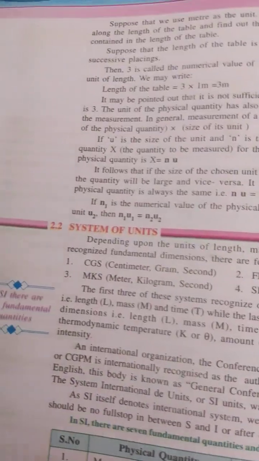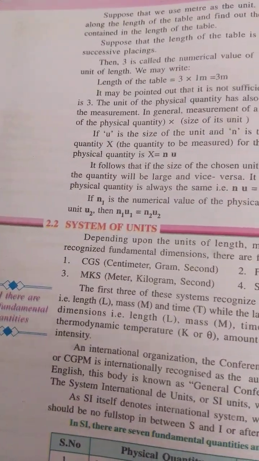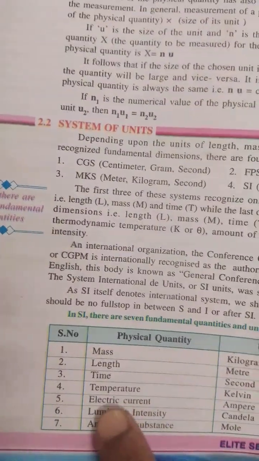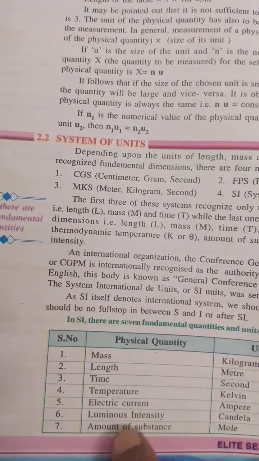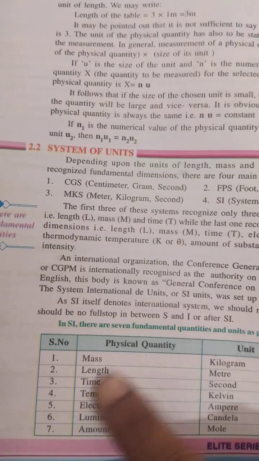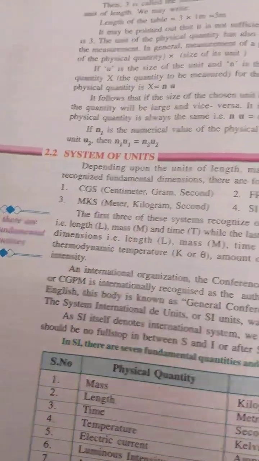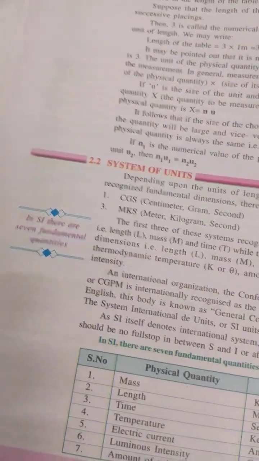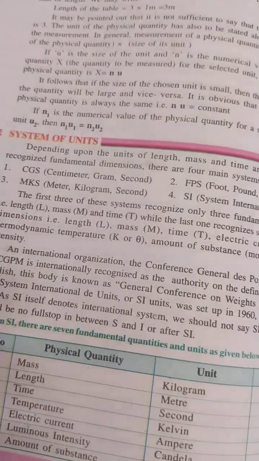The fundamental physical quantities are mass, length, time, temperature, electric current, luminous intensity, and amount of substance. These are taken as the seven fundamental physical quantities. By multiplying and dividing the fundamental physical quantities, we get the derived physical quantities.